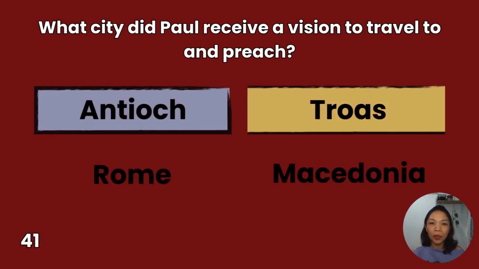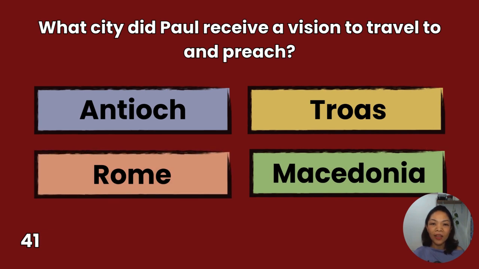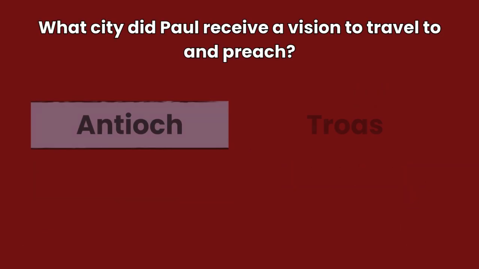41. What city did Paul receive a vision to travel to and preach? Antioch, Rome, Troas, Macedonia. You have 10 seconds to answer.